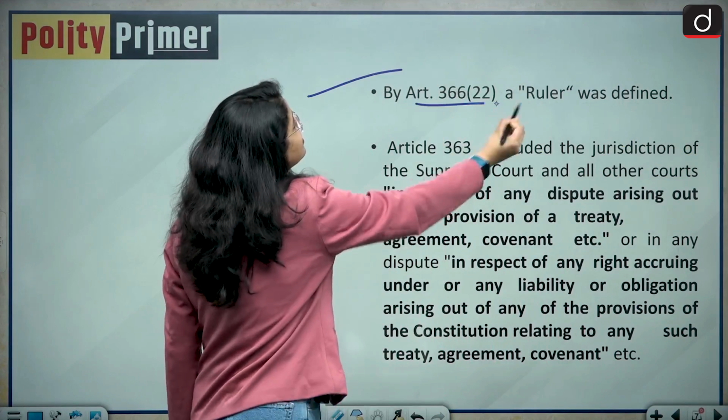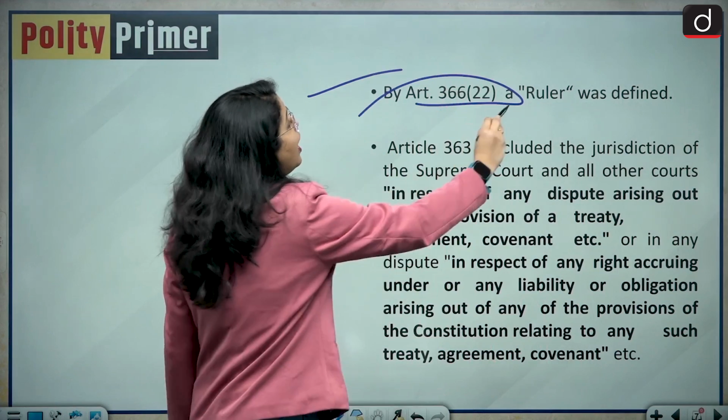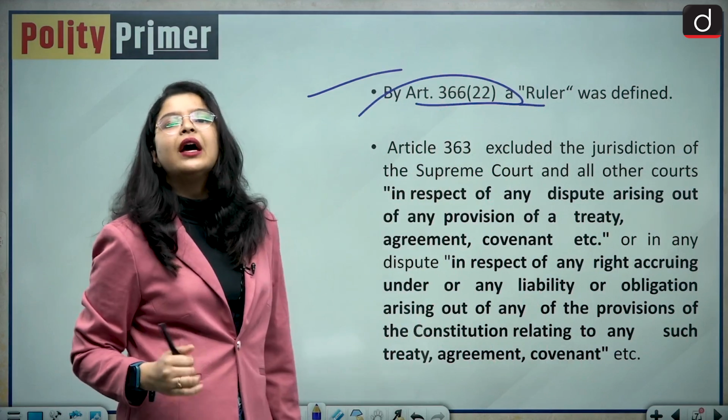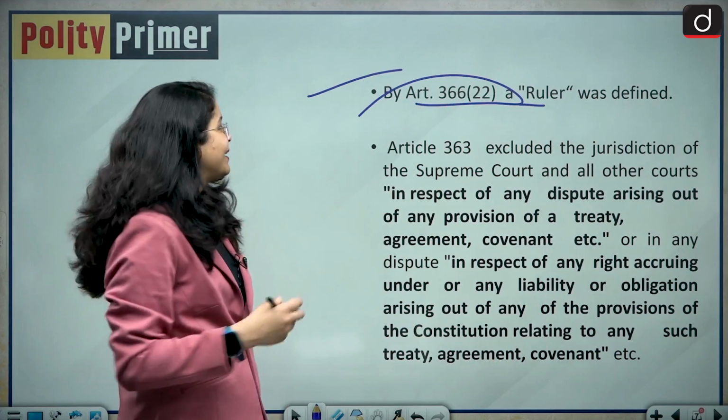by Article 366, Clause 22, a ruler was defined when our Indian Constitution was enacted.